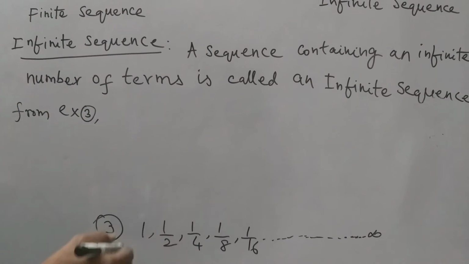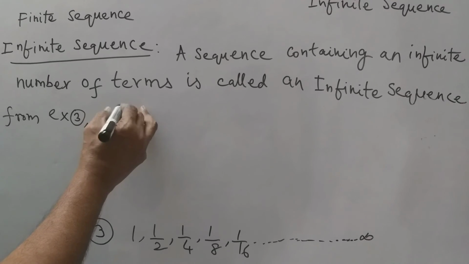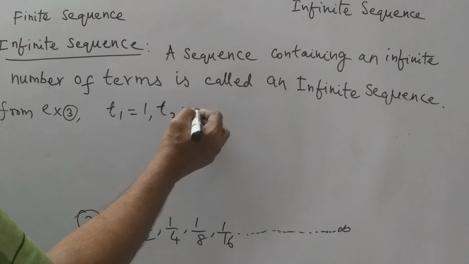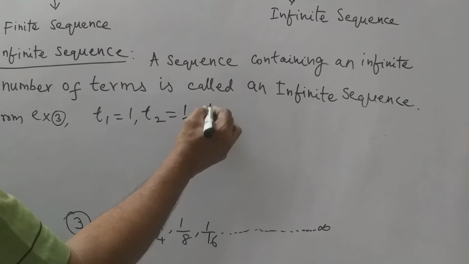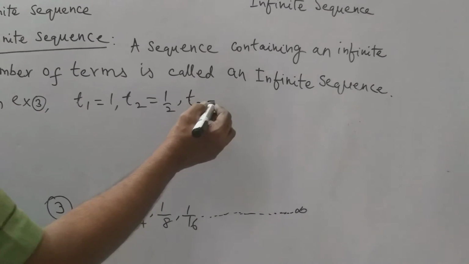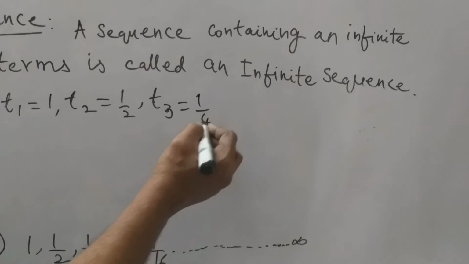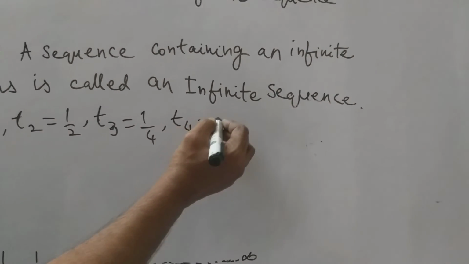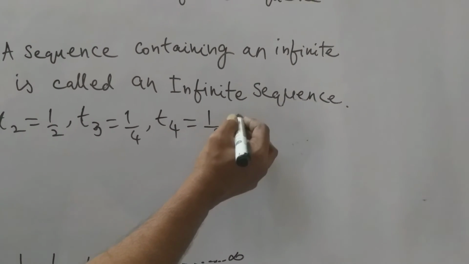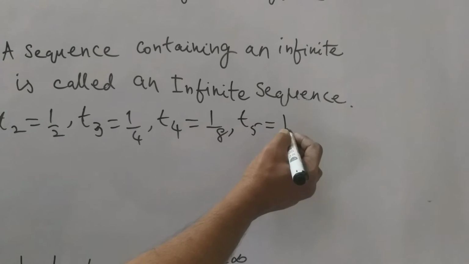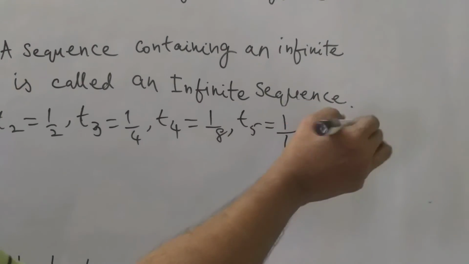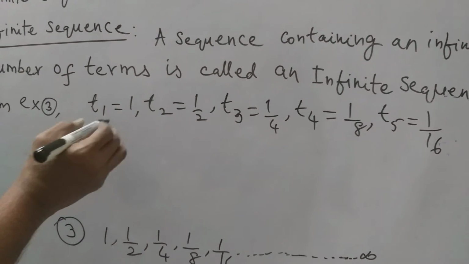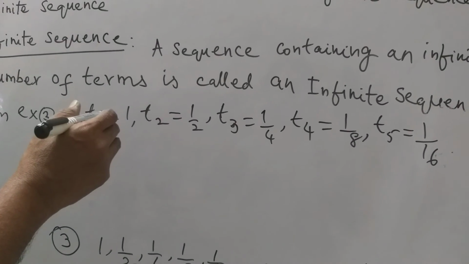Now we have to discuss the third example. So here term 1 is equal to 1, term 2 is equal to 1 by 2, term 3 is equal to 1 by 4, fourth term is equal to 1 by 8, fifth term is equal to 1 by 16, and so on and so on. Here also it seems to be in the form of ratio.